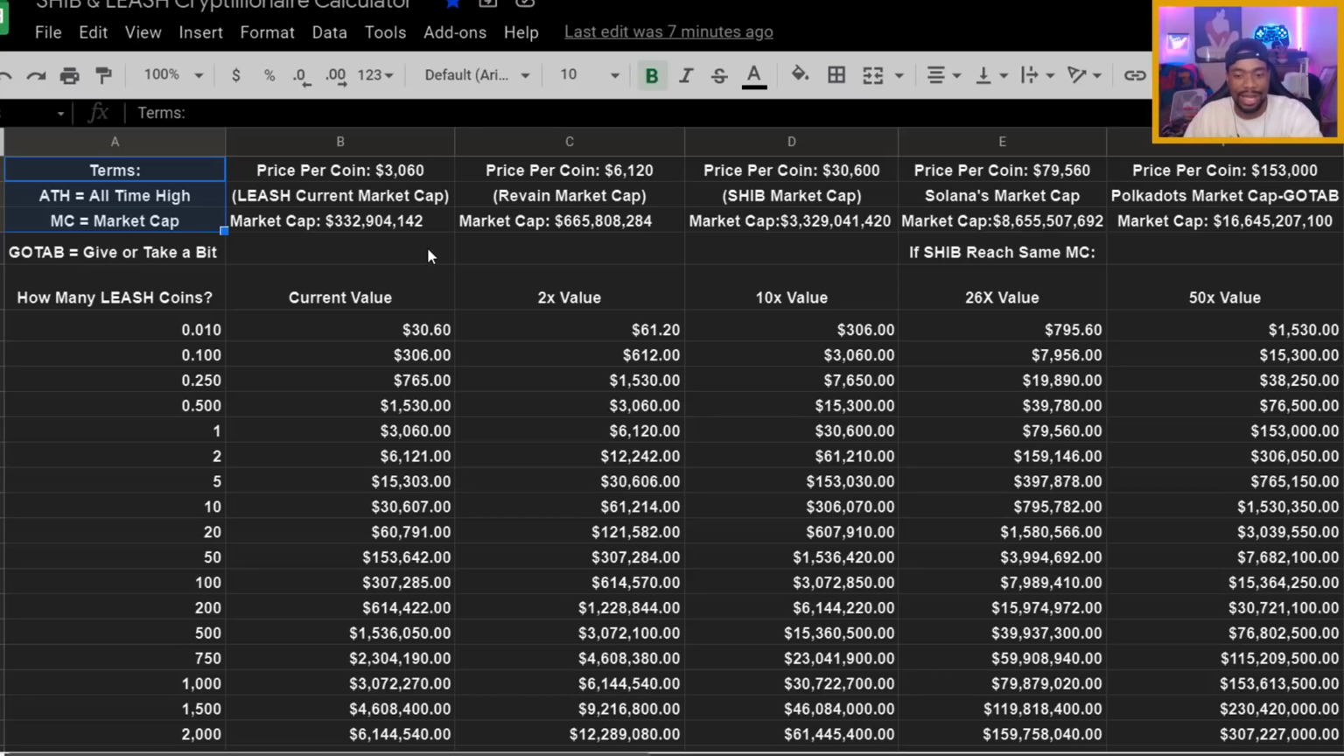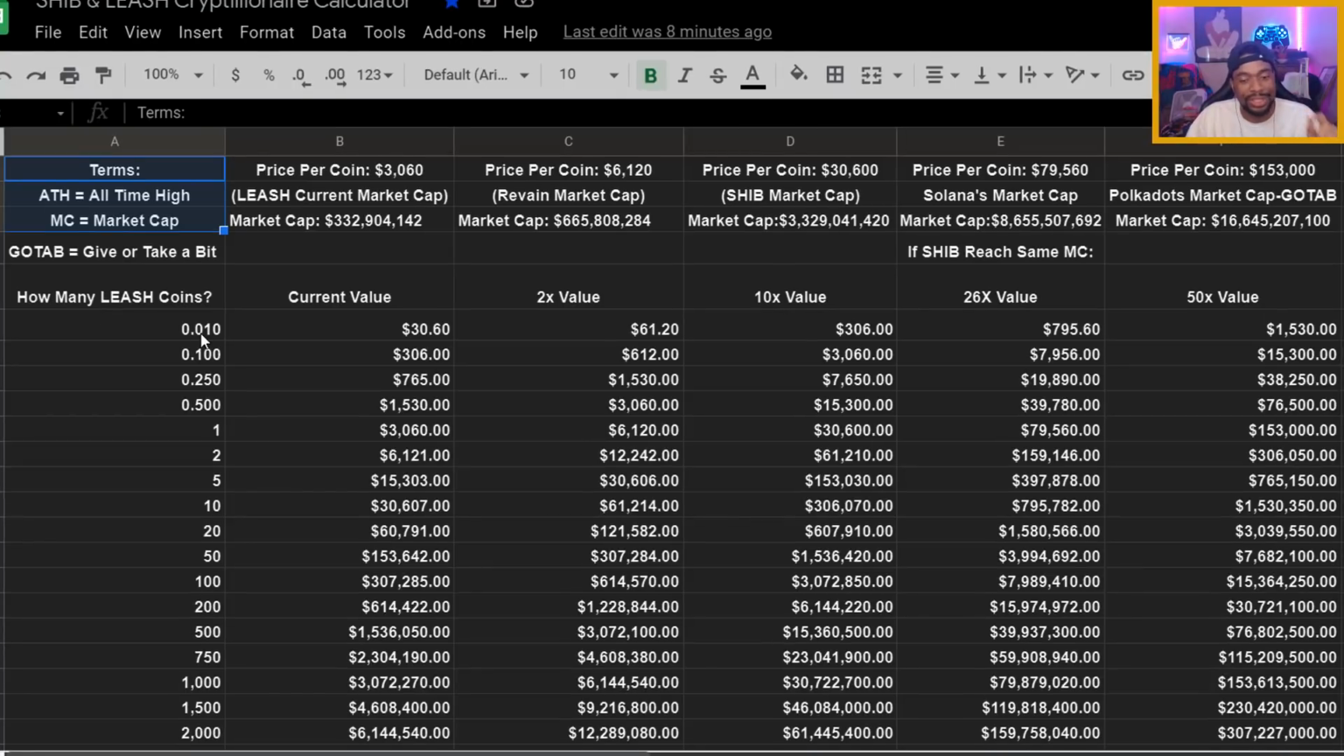This is the LEASH token calculator. As soon as you look right here, it says how many LEASH coins you would have that could potentially. Keep in mind, for those who don't know, I'm not a financial advisor. I'm only somebody who is invested in SHIB and LEASH, and I'm just breaking down certain potentials that the coin may have, and certain plans that I might be moving forward with.